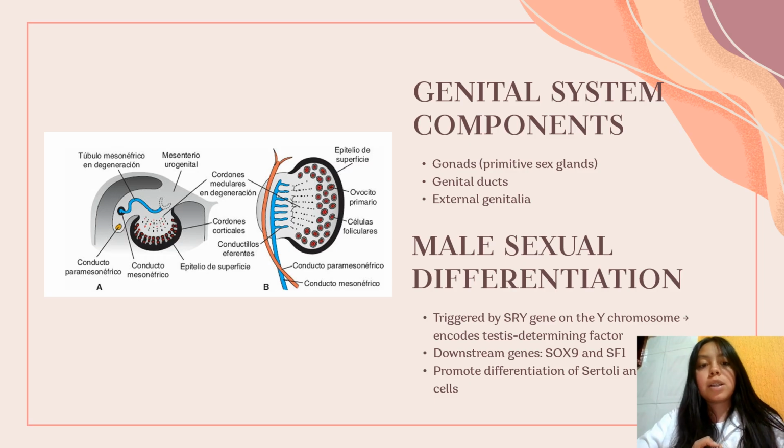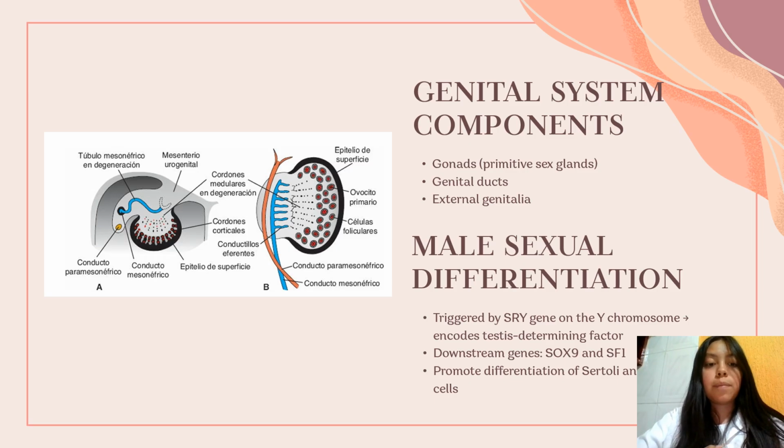During the indifferent stage, two duct types are present: mesonephric Wolffian ducts and paramesonephric Müllerian ducts. In males, the Wolffian ducts develop into efferent ducts, epididymis, vas deferens, and ejaculatory ducts. AMH causes regression of the Müllerian ducts. DHT promotes development of the penis and scrotum.